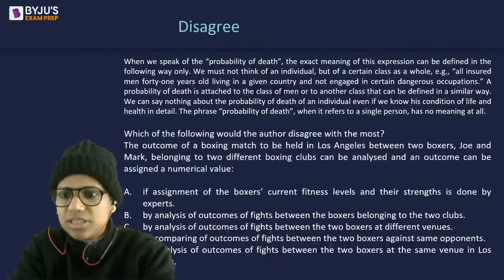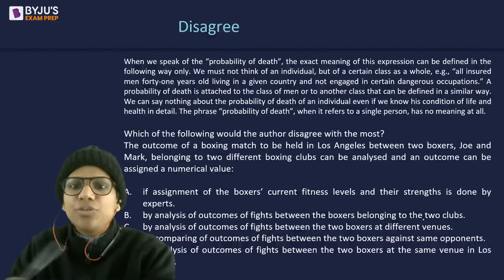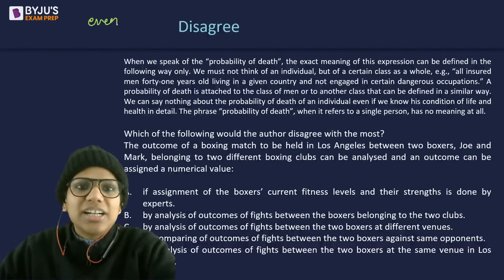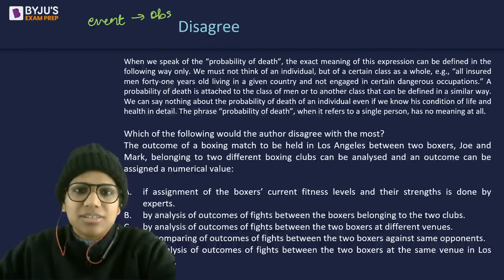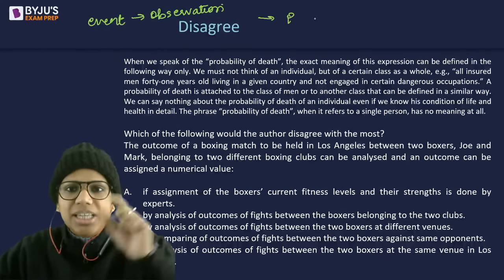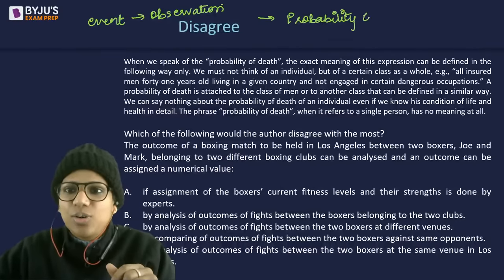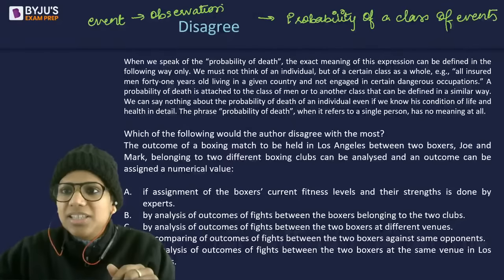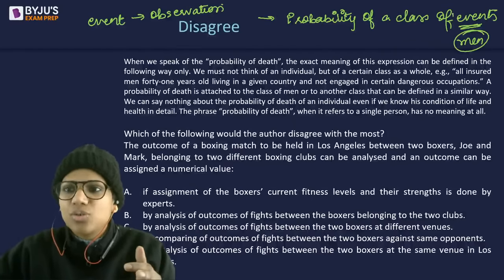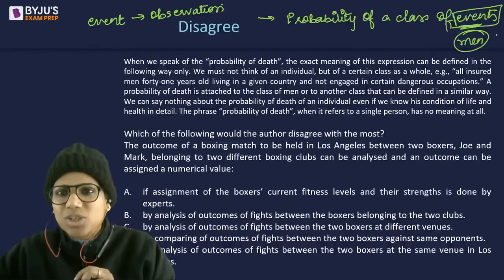Read the instructions. Zenifa, here event means your observation, because the probability, read that sentence carefully. The probability of a class of events. So basically, let's say of a class of men here, a class of women. So events here are your observations.